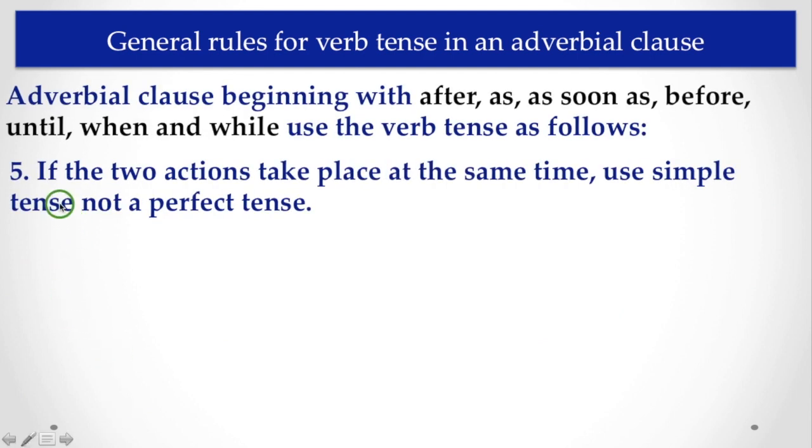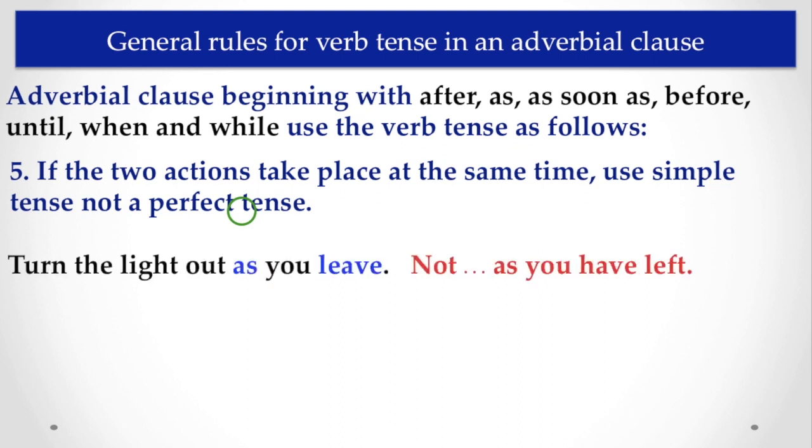Next, the fifth rule: if the two actions take place at the same time, use simple tense, not perfect tense. If we are talking about two actions, one in the main clause and the other in the subordinate clause, and they took place at the same time, always use simple tense, not perfect tense.